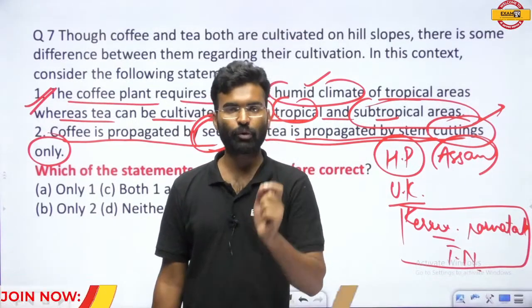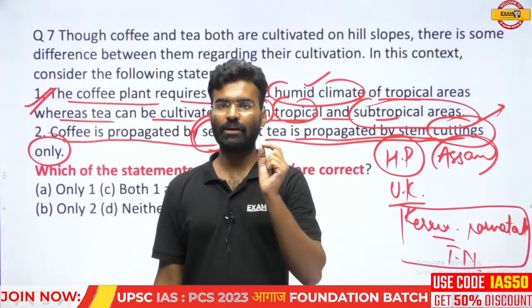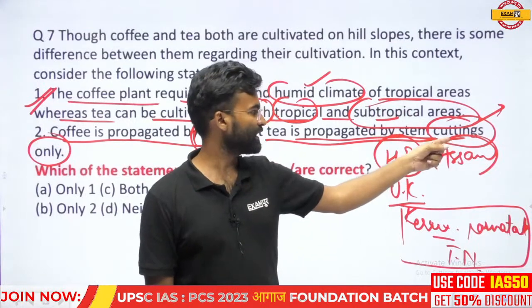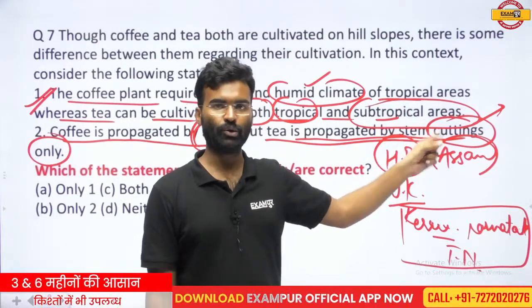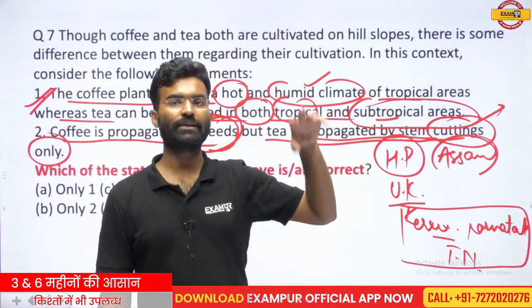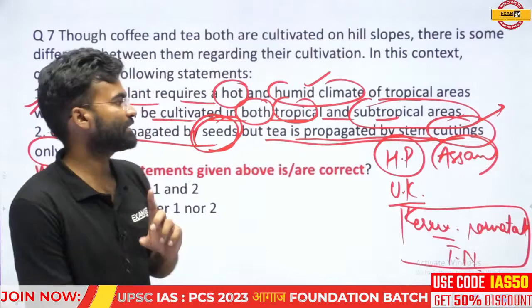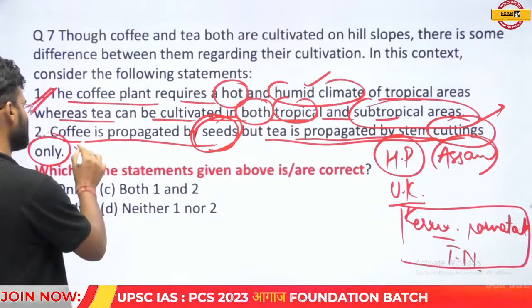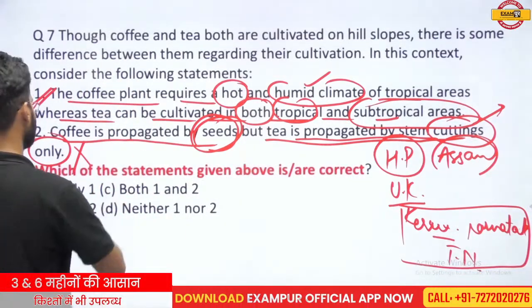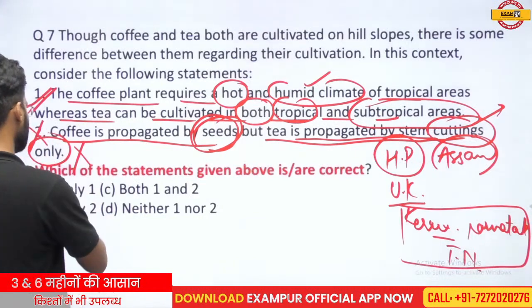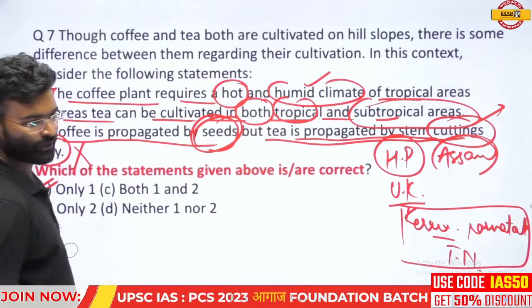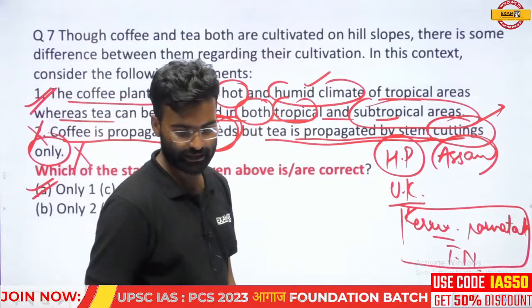You can propagate tea through leaf cutting and stem cutting. It is not the only way. You can propagate the tea by the seeds as well. So this statement is not correct. Statement 2 is not correct. Only 1 is the correct statement.